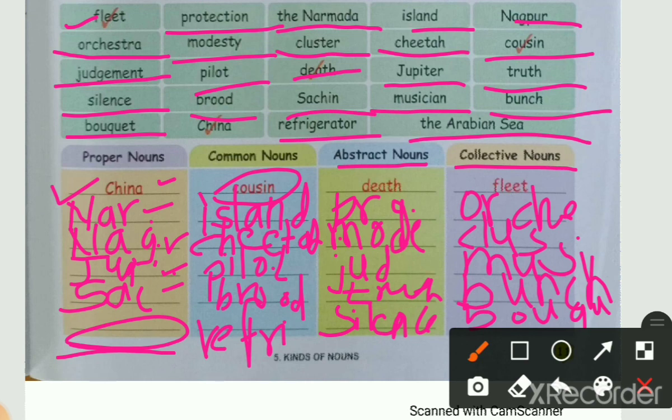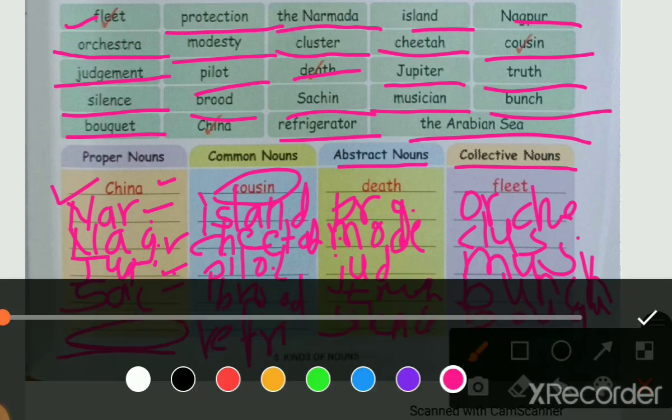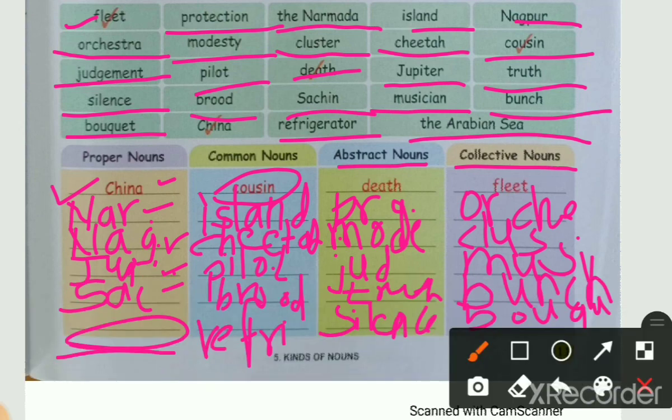Next is common noun. Which nouns will come in common noun? First is cousin, second is Iceland, third is cheetah, fourth is pilot, then brood, and then refrigerator. These nouns will come in a common noun.